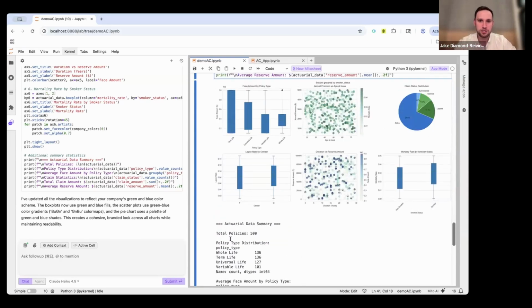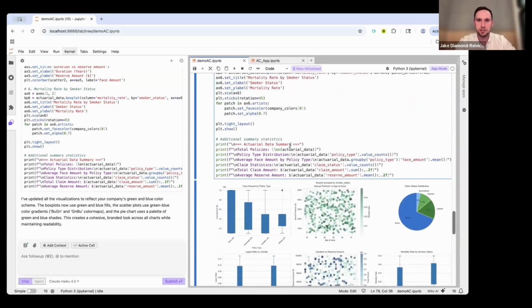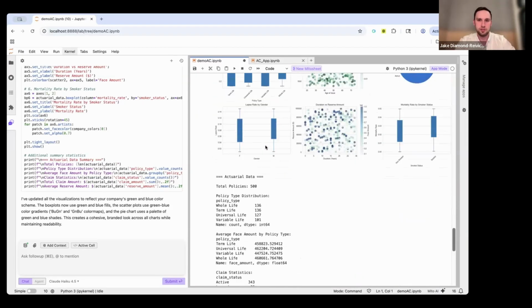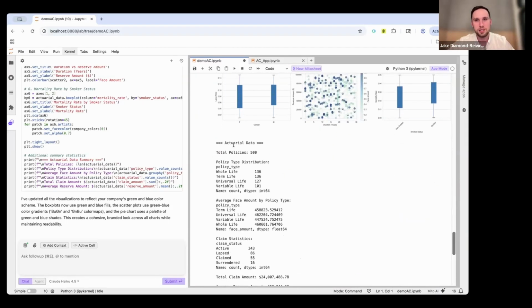Okay, yeah, here, this is actuarial data summary. I could just make this actuarial data. Cool. You'll see that will reflect in real time. And what's nice about our AI is it will always have the context of the updates that you made. So if you change something, the AI will stay up to date when continuing to edit.